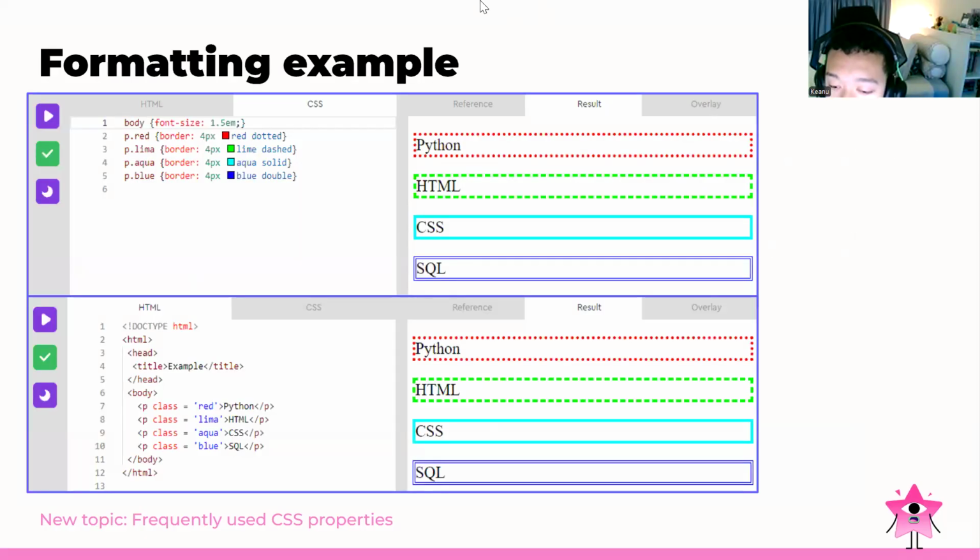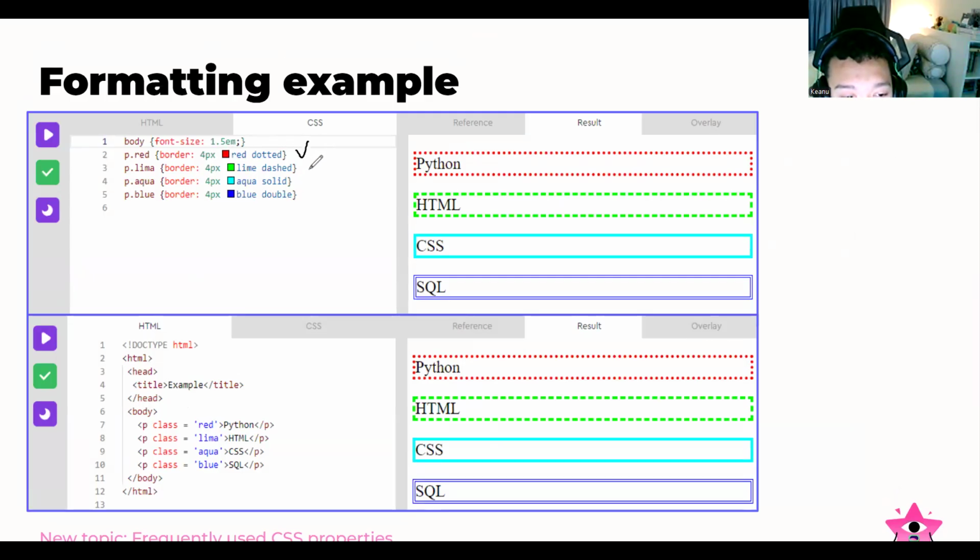So basically, as you can see, we have the content of the border. So we have red, dash red, dotted, line dash, solid, double. So basically it's the type of the line. When we are using dotted, as you can see, the square symbol automatically shows up.